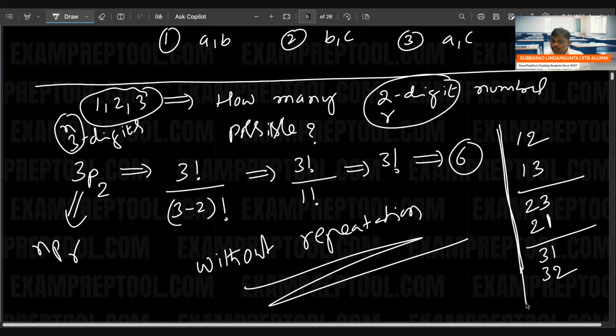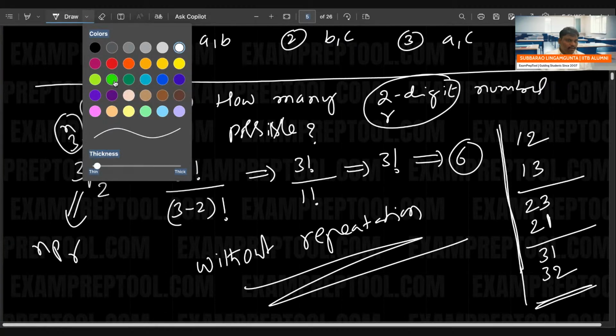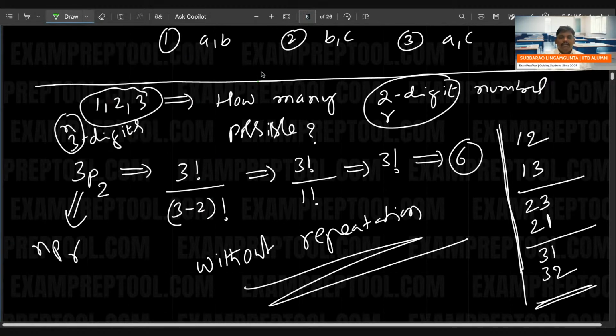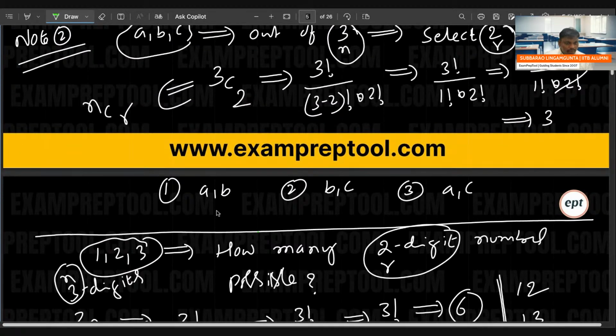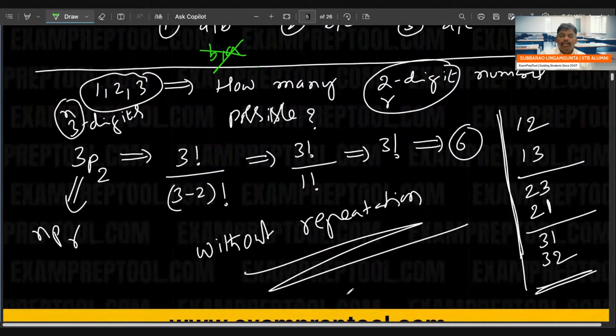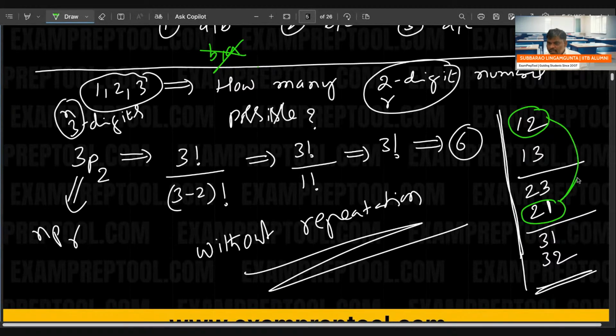Can you understand everyone? I want to say one important thing here. In the above, if you observe, AB if you take, BA you cannot take. But here you can take. 1, 2 you have taken, 2, 1 also you have taken. Order is also important: 1, 2 is different, 2, 1 is different. When you feel that order is important, then go to permutations.